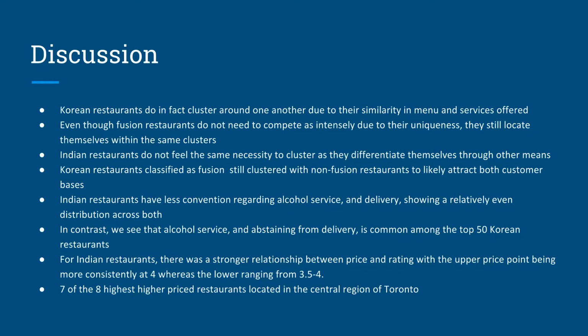Even fusion restaurants cluster with non-fusion restaurants in order to attract a wider audience, as seen in the case of Korean restaurants. In terms of ratings, we observed that for Korean restaurants there isn't a clear correlation between price and rating. For Indian restaurants, there was a clear relationship between price and rating, with the upper price point being more consistently at 4, whereas the lower ranging from 3.5 to 4. This correlation could suggest that Indian restaurants are aware of how they are perceived and locate themselves regardless of proximity to higher rated restaurants or more expensive ones.